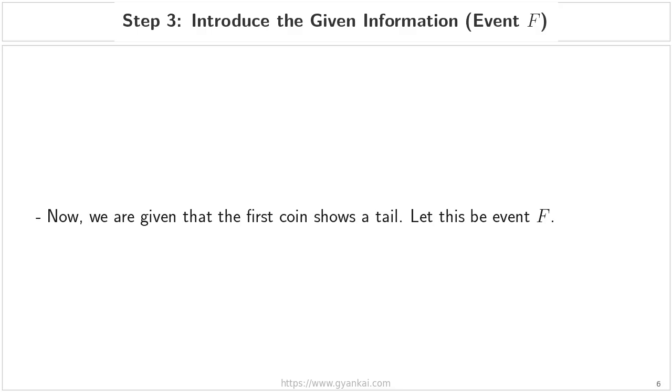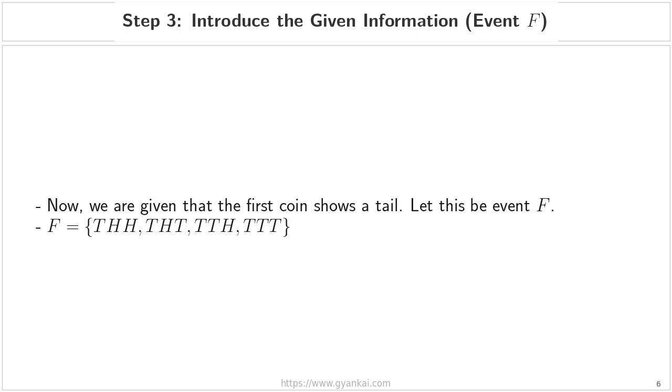Step 3. Introduce the given information, event F. Now, let's introduce the turning point in our example. Up until this moment, we were looking at the entire universe of possibilities. But now, we are given a specific piece of prior information. We are told that the first coin shows a tail. Let's represent this new information as event F.